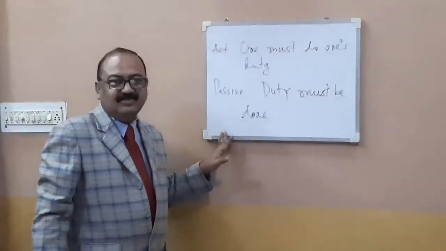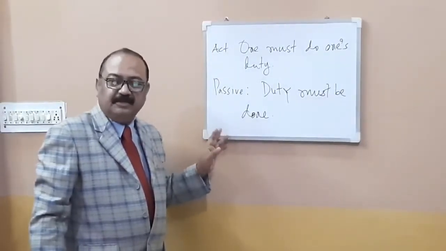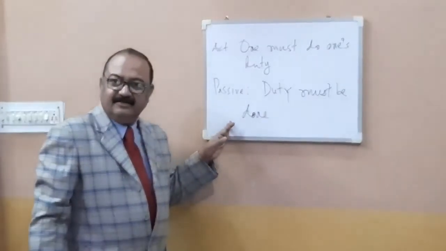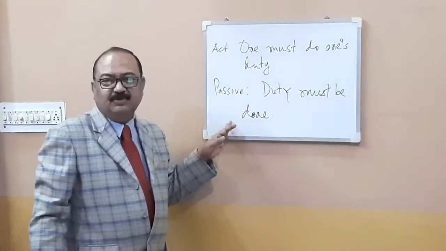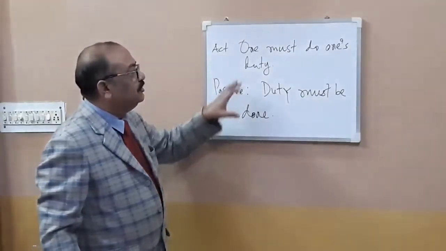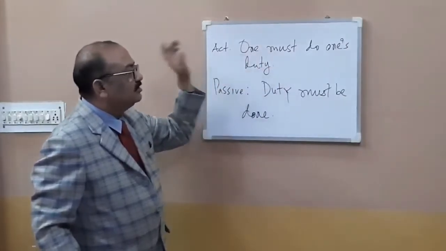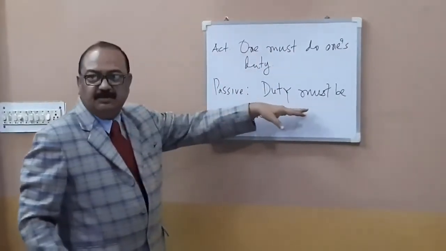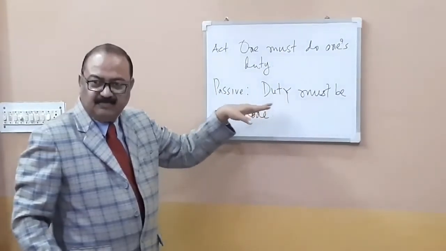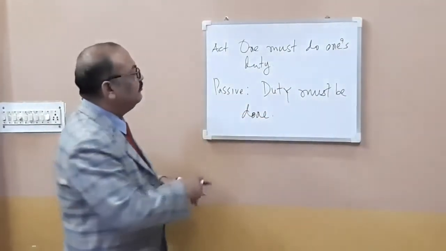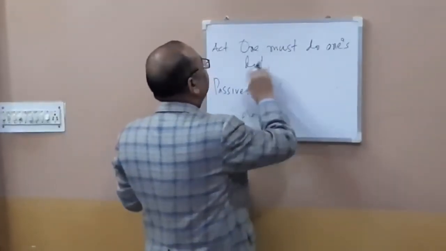Easy. Okay. Have you learned it earlier? No, sir. No, you have not. Okay, now you know it. If you get a sentence like this which begins with one, that means the subject is not important, and you have to make a passive voice like this. Let us take one more example.